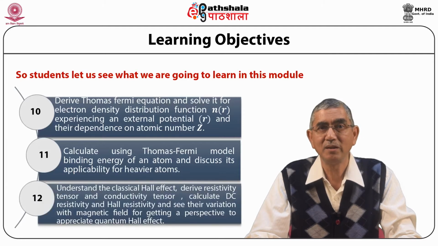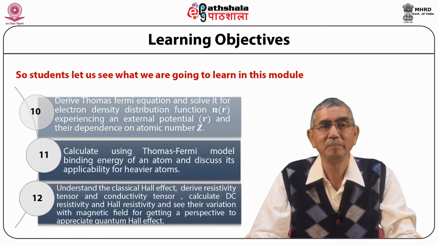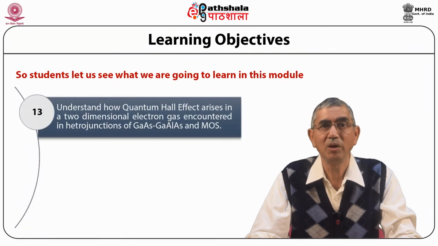Understand the classical Hall effect, derive resistivity tensor and conductivity tensor, calculate DC resistivity and Hall resistivity, and see their variation with magnetic field for getting a perspective to appreciate quantum Hall effect. Understand how quantum Hall effect arises in a two-dimensional electron gas encountered in heterojunctions of gallium arsenide, gallium aluminium arsenide, and metal oxide semiconductors.